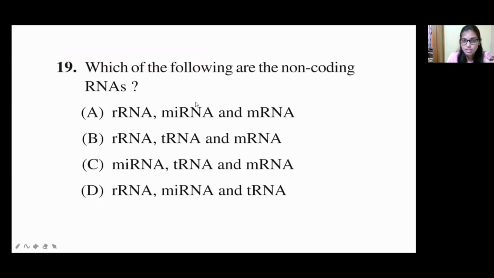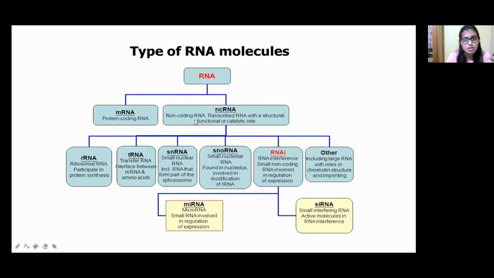So now move on to the next question, that is which of the following are the non-coding RNAs. Okay, option A rRNA, miRNA, and mRNA. Option B rRNA, tRNA, and mRNA. Option C miRNA, tRNA, and mRNA. And option D rRNA, miRNA, and tRNA. Okay. So see here, these are the types of RNA molecules.